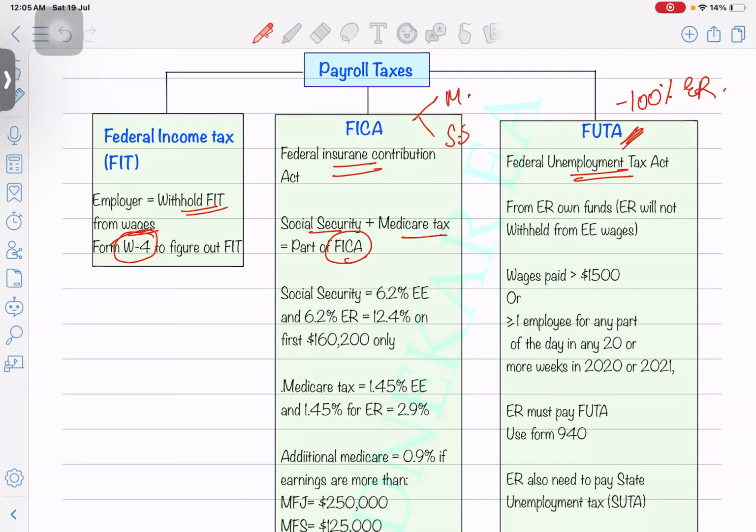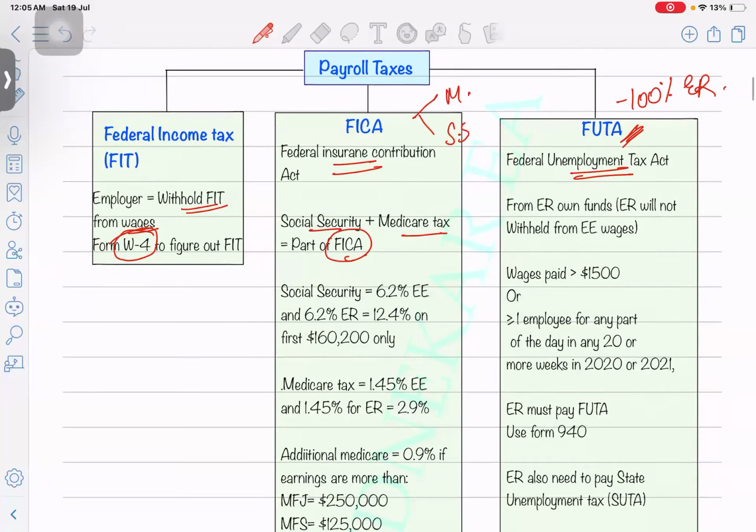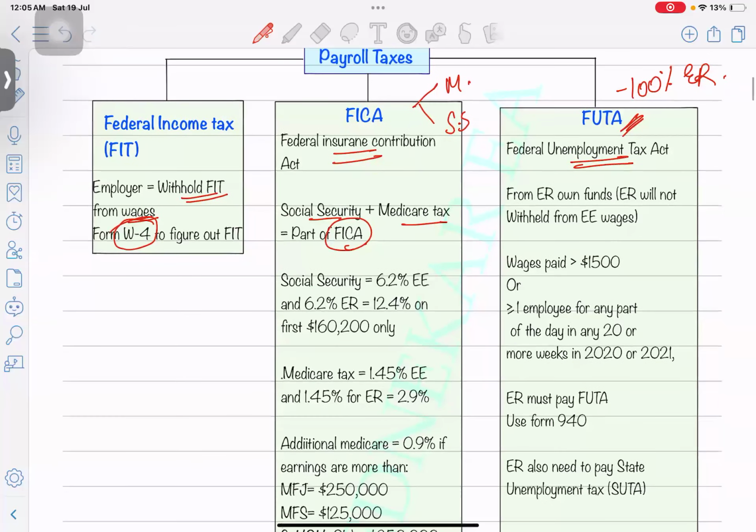Okay, so there is one question. Can you please explain the topic of taxpayer with both wage and self-employment income? I'll explain that. Wait, let me complete the FUTA thing and then I'll take that example.